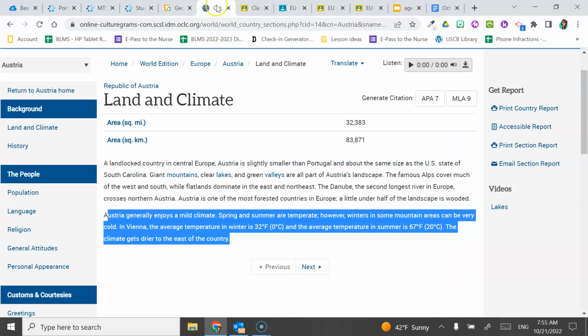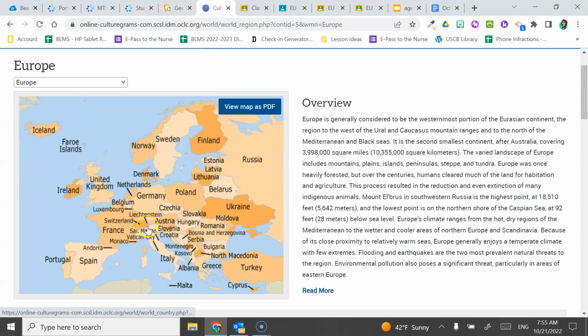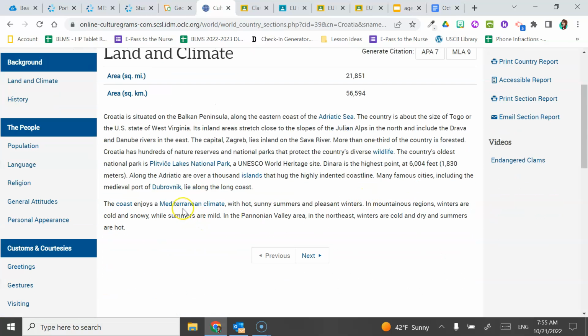So I'm going to once again go to Culturegrams, Europe, and I'm going to find Croatia, which is, I think, right here. It's kind of a funny looking thing, and we've got land and climate once again. It's got a Mediterranean climate. So hot, sunny summers and nice winters.